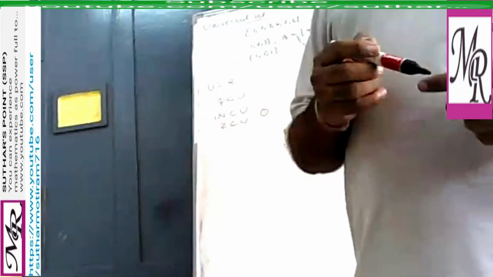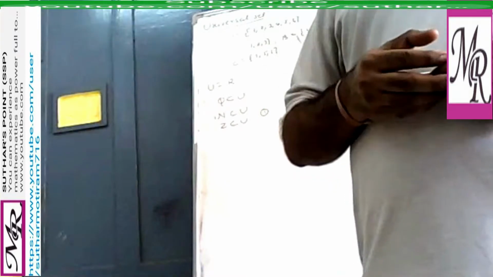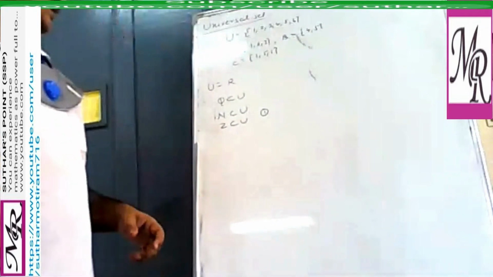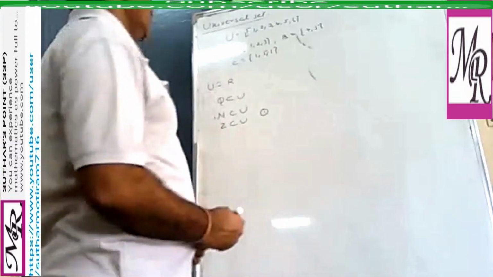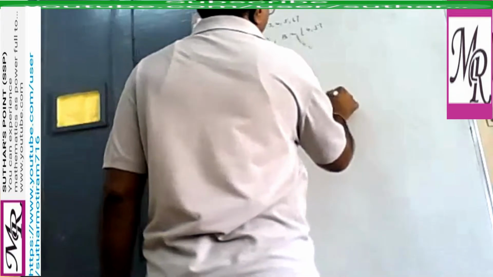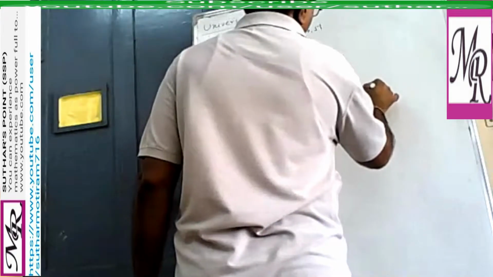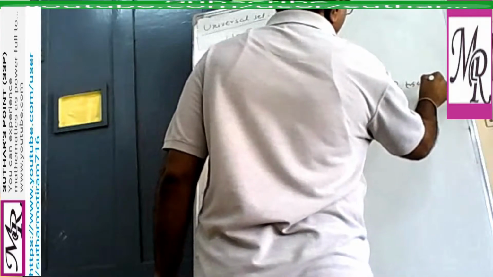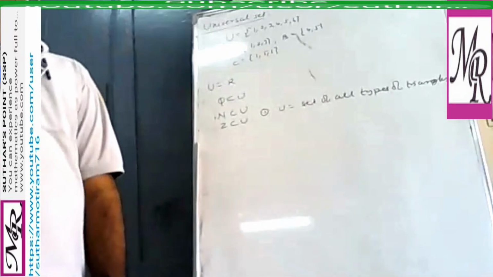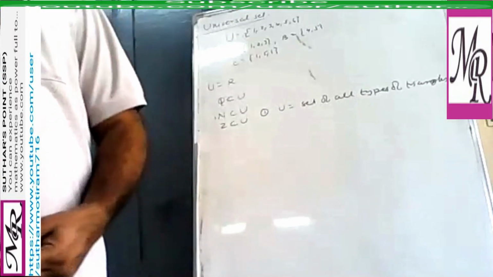So what universal set do you have to propose for right triangles and isosceles triangles? Means these are subsets of what set? Triangles. So U is the set of all types of triangles. So this is question 8. Very easy questions are kept for this, you can practice them.